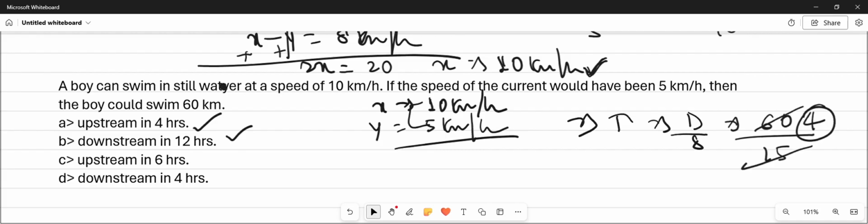First we will apply 10 plus 5, that is 15, so 60 upon 15 is 4 hours downstream. We got the answer in the first hit, that is 4 hours in downstream. Sorry.